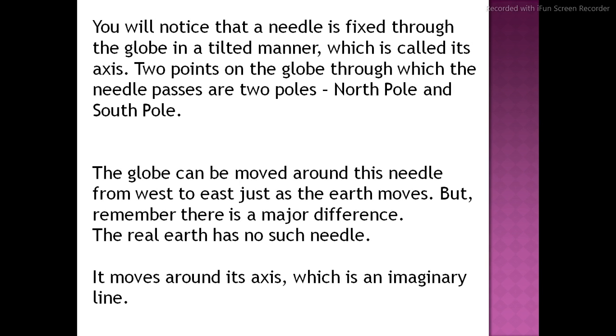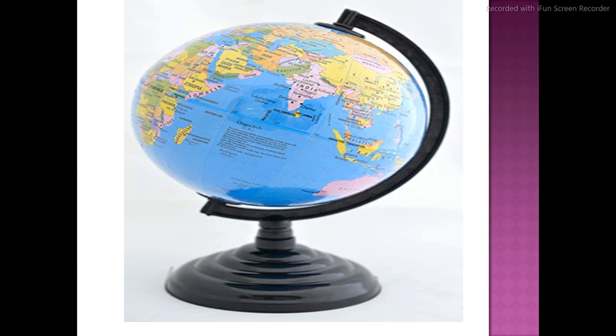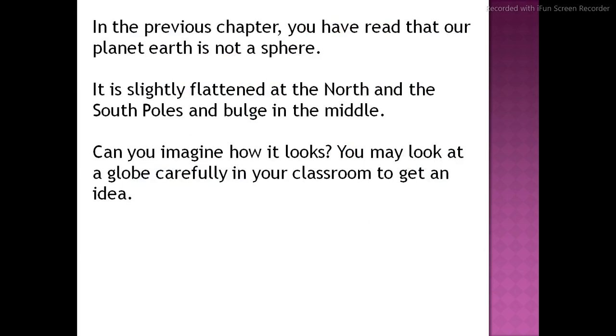Dear cadet, please have attention here. Once more I will show you the diagram of the globe, and please see clearly, this is the north pole, this is the south pole, right? This is the model of the earth. If we are rotating it, it's going to rotate because one needle is placed inside. So inside this ball one needle is there to make this model rotate. But on earth there is no such line, right?